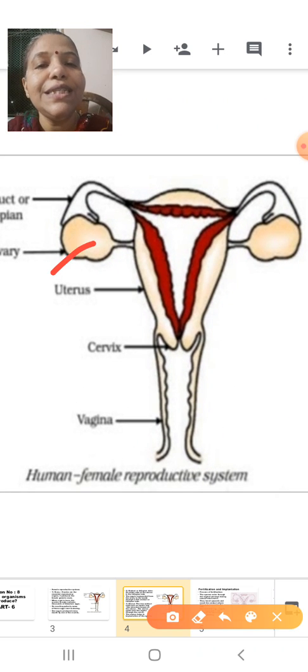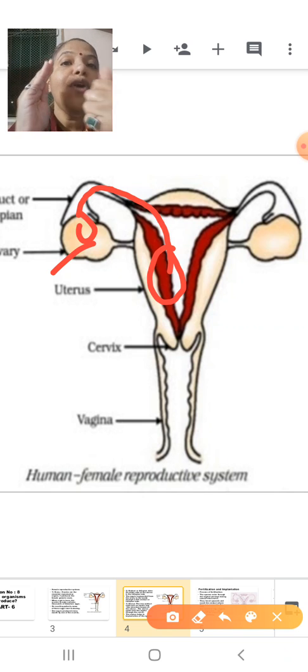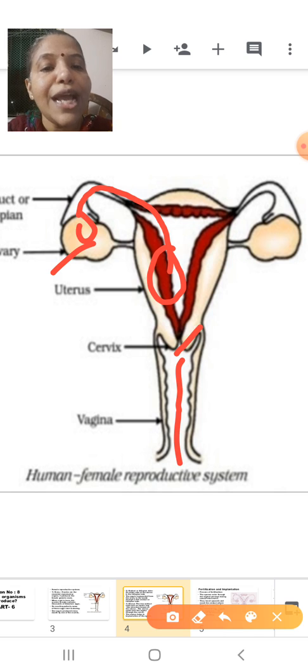So students, you can see this is the ovary. The ovary is going to produce the ovum. The ovum is collected by the fallopian tube. In the fallopian tube, the fertilization will take place, and the fallopian tube will transport it to the uterus. In the uterus, if the egg is fertilized, it will get implanted. You know what is implantation? Sticking of the embryo to the wall of the uterus is called implantation. You know that the lowermost part of the uterus is called cervix. The cervix opens into a narrow canal which is called the vagina.